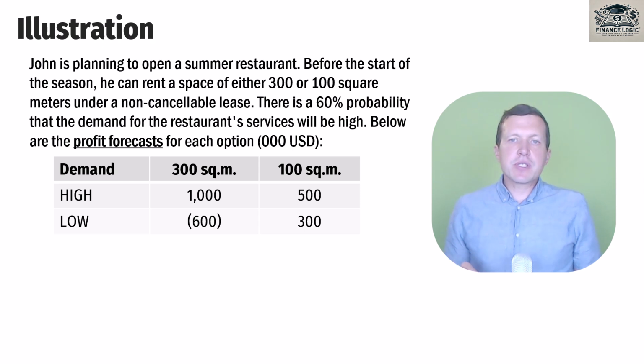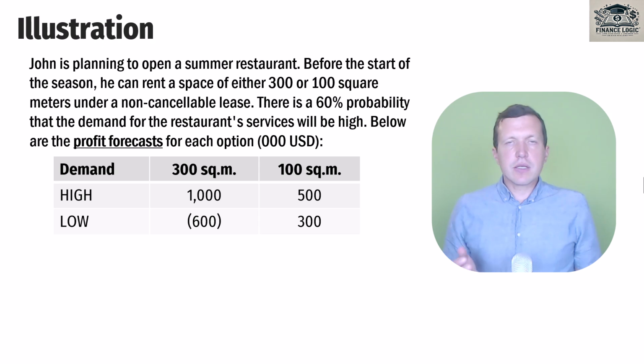There is a 60% probability that demand for the restaurant services will be high. Obviously, it means that there is a 40% probability, 100 minus 60, that demand will be low or not high. Below are the profit forecasts for each option in $1,000.